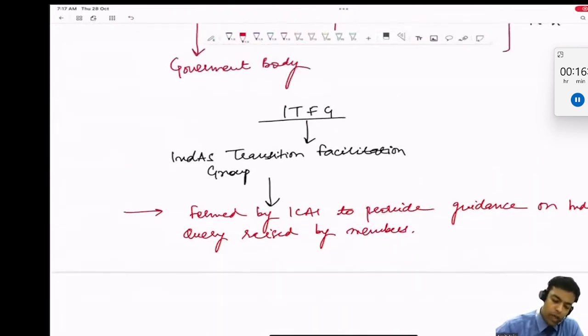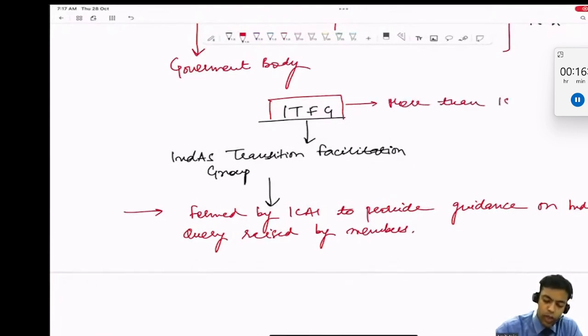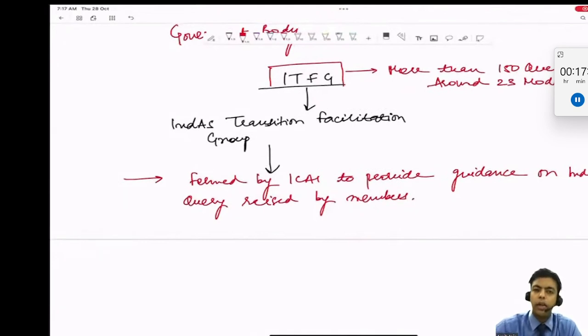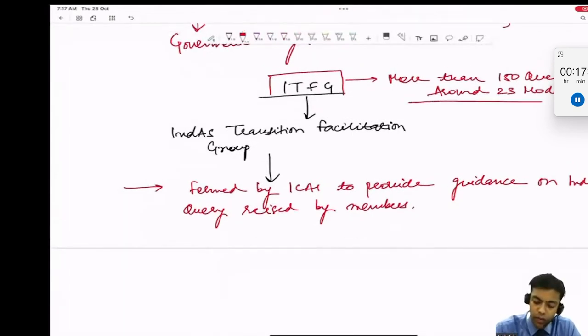Then ICAI formed a group called ITFG, and this ITFG has dealt with more than 150 queries in around 23 modules. So ICAI developed this body. Now this body is no longer available. This group has been closed, but they dealt with more than 150 queries in the past. You might have seen in Google, if you search for ITFG queries, you will get something.